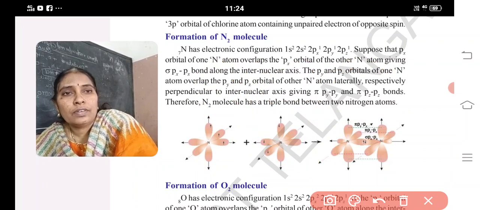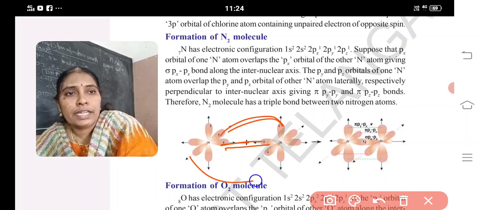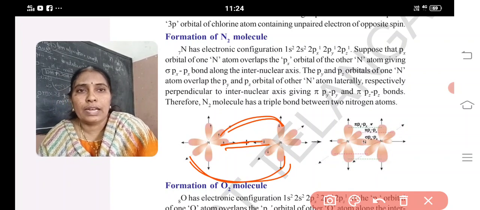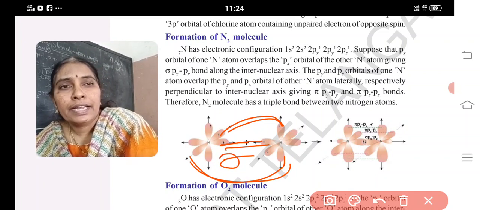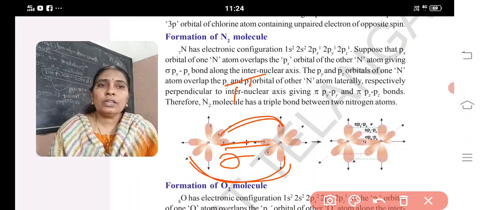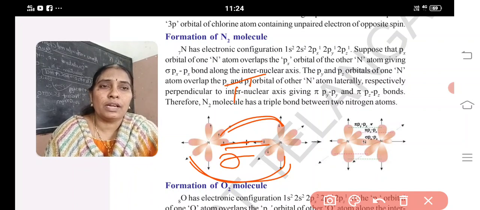See, this is an end to end overlap, and these two are side to side overlaps. End to end overlap results in a sigma bond, and side to side results in a pi bond. One sigma bond and two pi bonds are present, so it is an example of a triple bond.